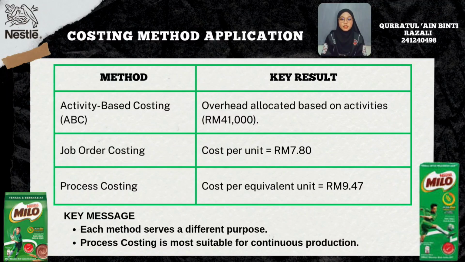Next, we calculate the total production cost. The direct material cost is 90,000 ringgit. The direct labor cost is 40,000 ringgit. The manufacturing overhead cost is 50,000 ringgit. Therefore, 90,000 ringgit plus 40,000 ringgit plus 50,000 ringgit equals 180,000 ringgit. Finally, 180,000 ringgit divided by 19,000 equivalent units equals 9 ringgit and 47 cent per equivalent unit.